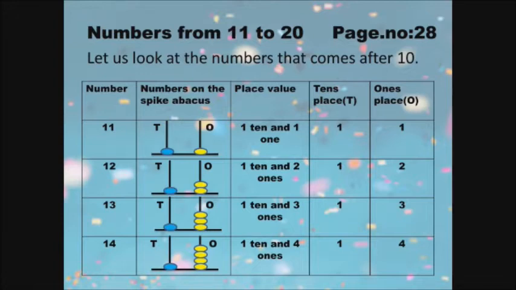Okay. Here we have numbers from 11 to 20 on page number 28. Let us look at the numbers that come after 10. Up to 10 we have learnt. Now we are going to start 11 to 20. See the tabular column here.